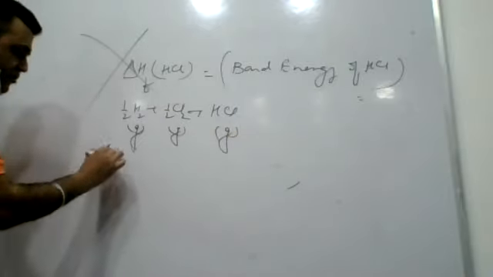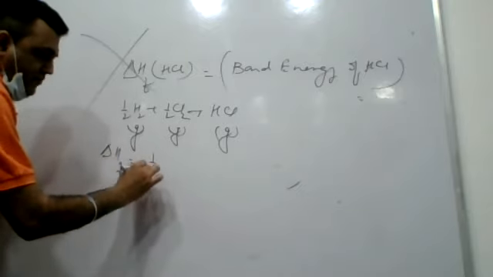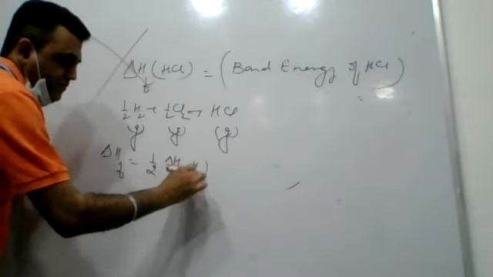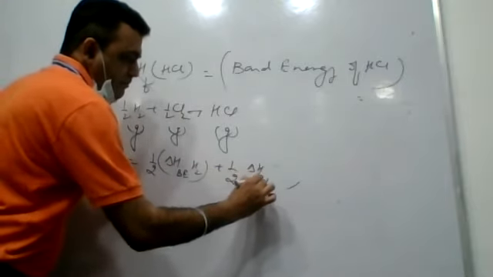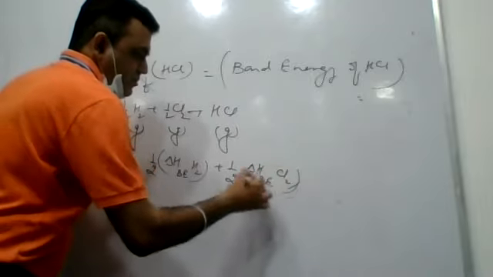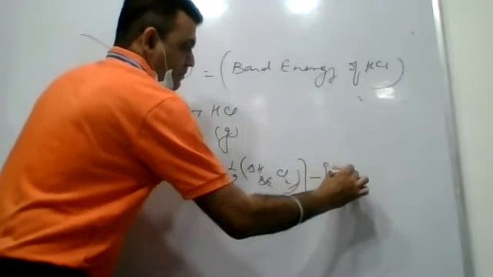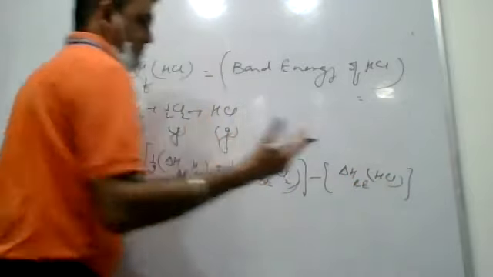Actually, this enthalpy of formation will be half of bond energy of H2 plus half of bond energy of Cl2 minus bond energy of HCl. It will be this simple.